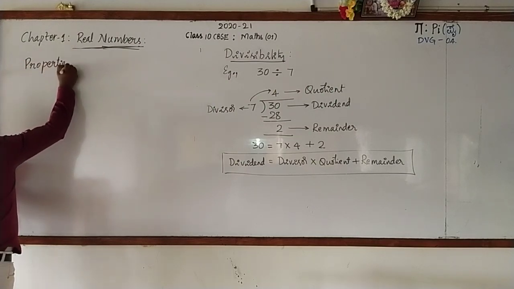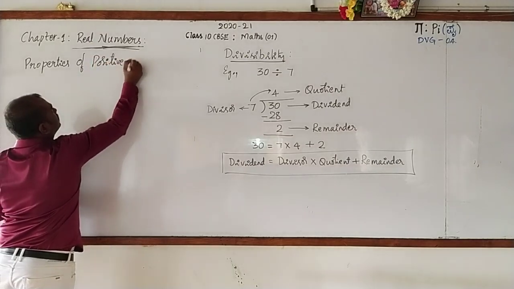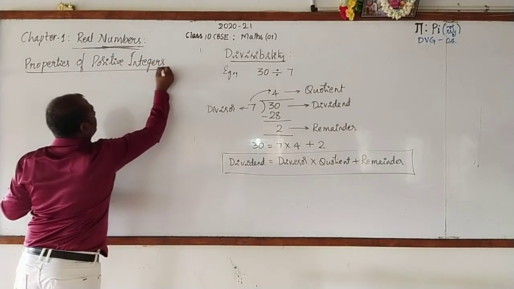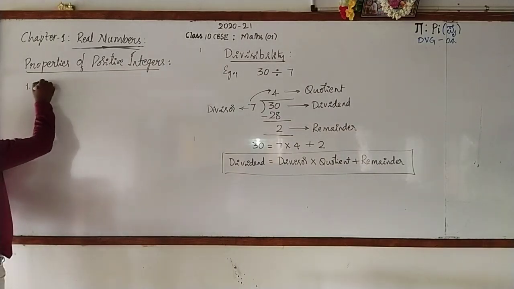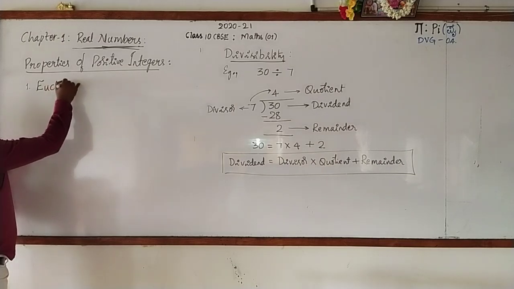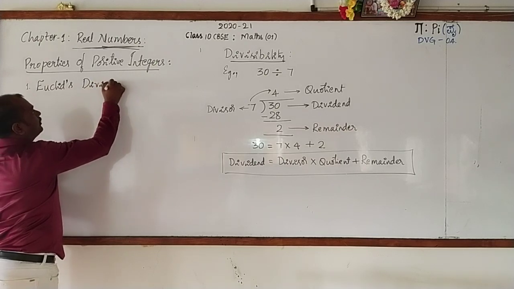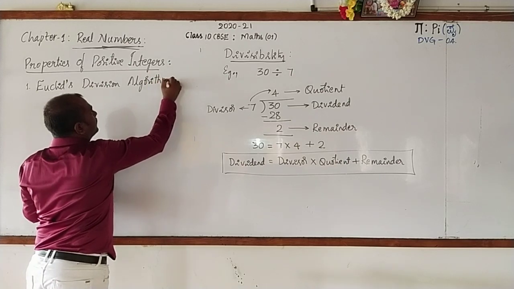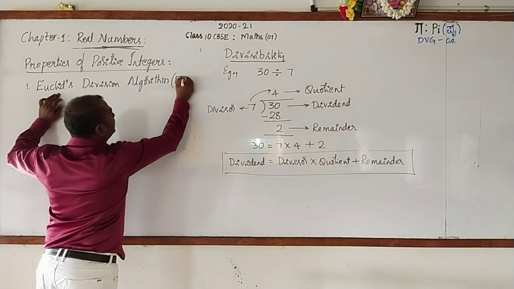The first one is Euclid's division algorithm, and in short you can write its abbreviated form as EDA.